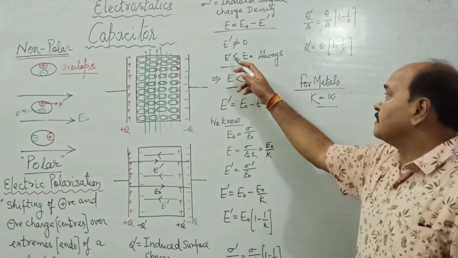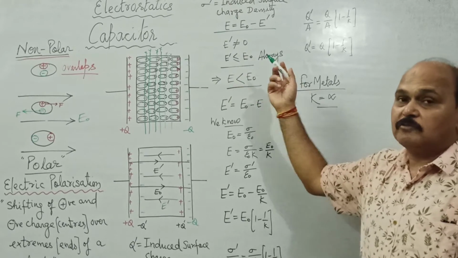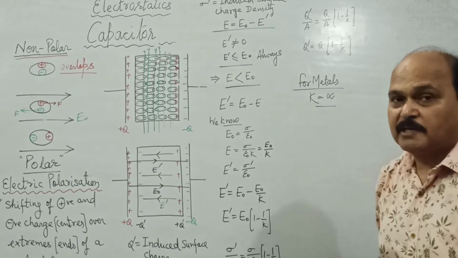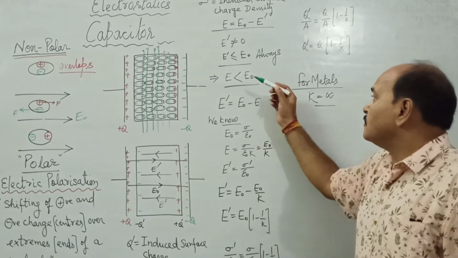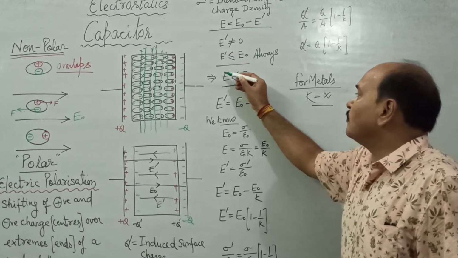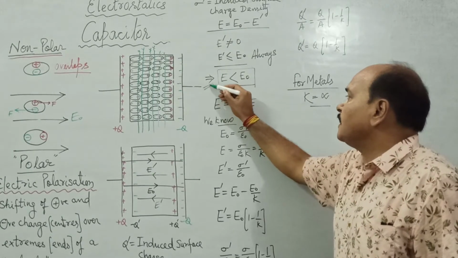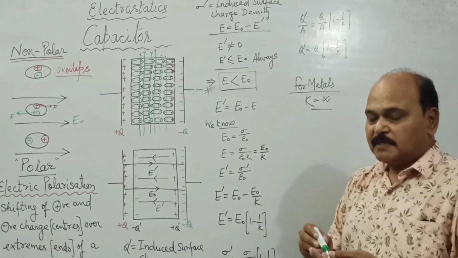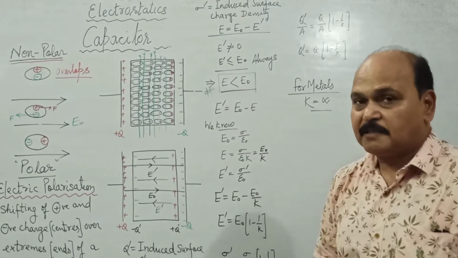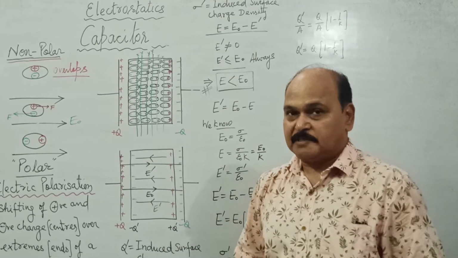And E dash is practically always less than E naught, or it may be equal to it in only one case, that is metal. So since E dash is never zero, E is always going to be less than E naught. This is the effect of the dielectric. So the electric field in the medium is less than the electric field in the free space where the substance is placed.